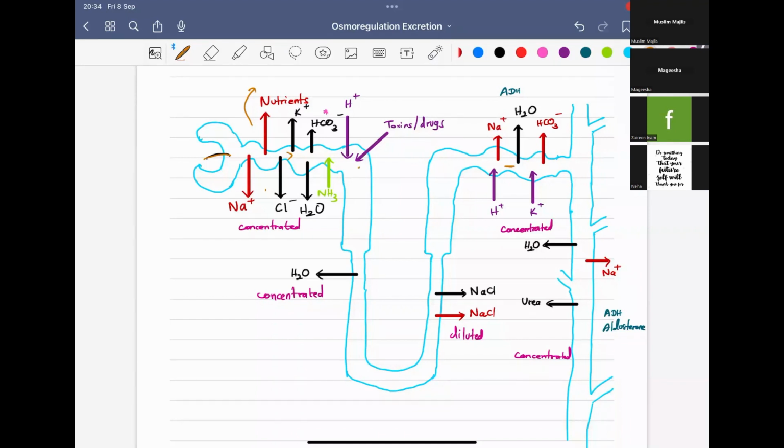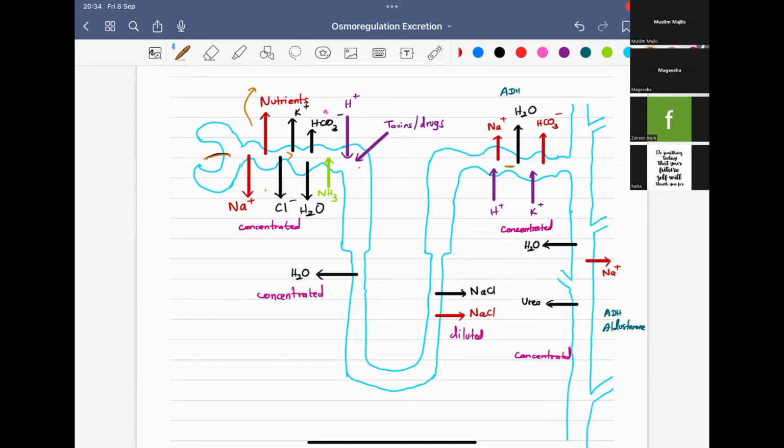Okay. Next, as the filtrate moves into the descending limb of the loop of Henle, passive reabsorption of water will take place. We already studied that the descending limb is adapted for water reabsorption. So it will allow water to be reabsorbed through osmosis. And the filtrate will be more concentrated, right? Because the water is again reabsorbed.